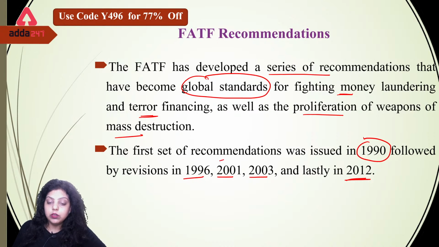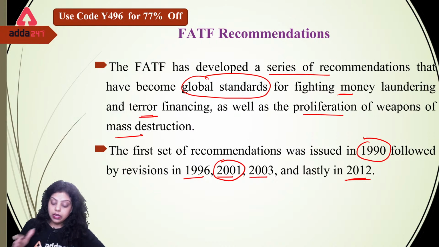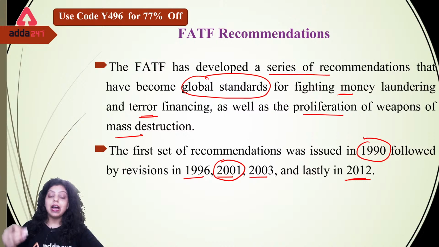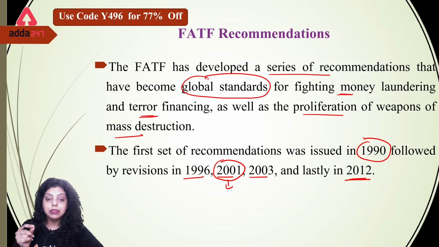Now that 2001 recommendation is very important because this is the year in which, in addition to money laundering, we added the aim to stop, control or combat terrorist financing, okay. So 2001 is the year from where we added combating terrorism financing under the FATF. So do remember this year or the recommendation of this year because it is important.